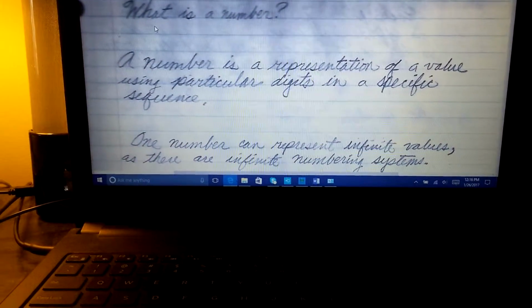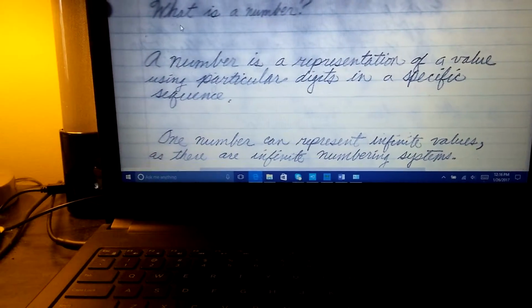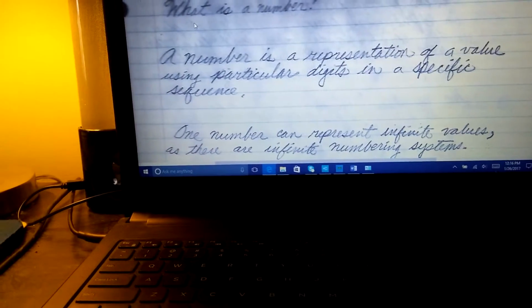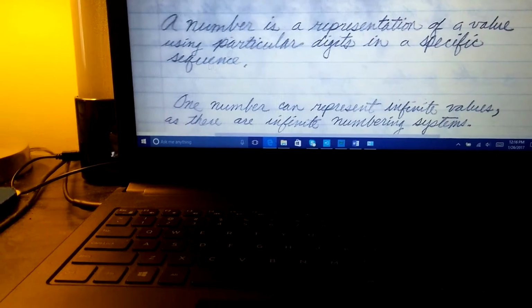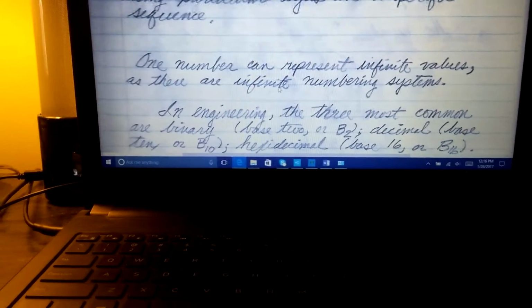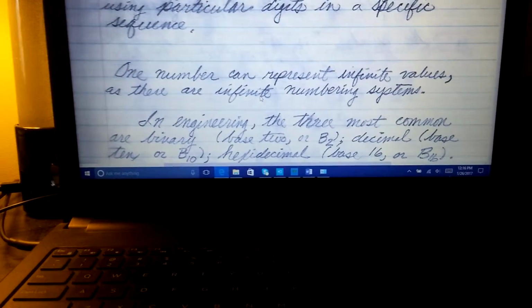So a number is a representation of a value. And when we see 11, we think of 11, because 11 is the value. One number, so the representation 11, for example, can represent infinite values as there are infinite numbering systems.